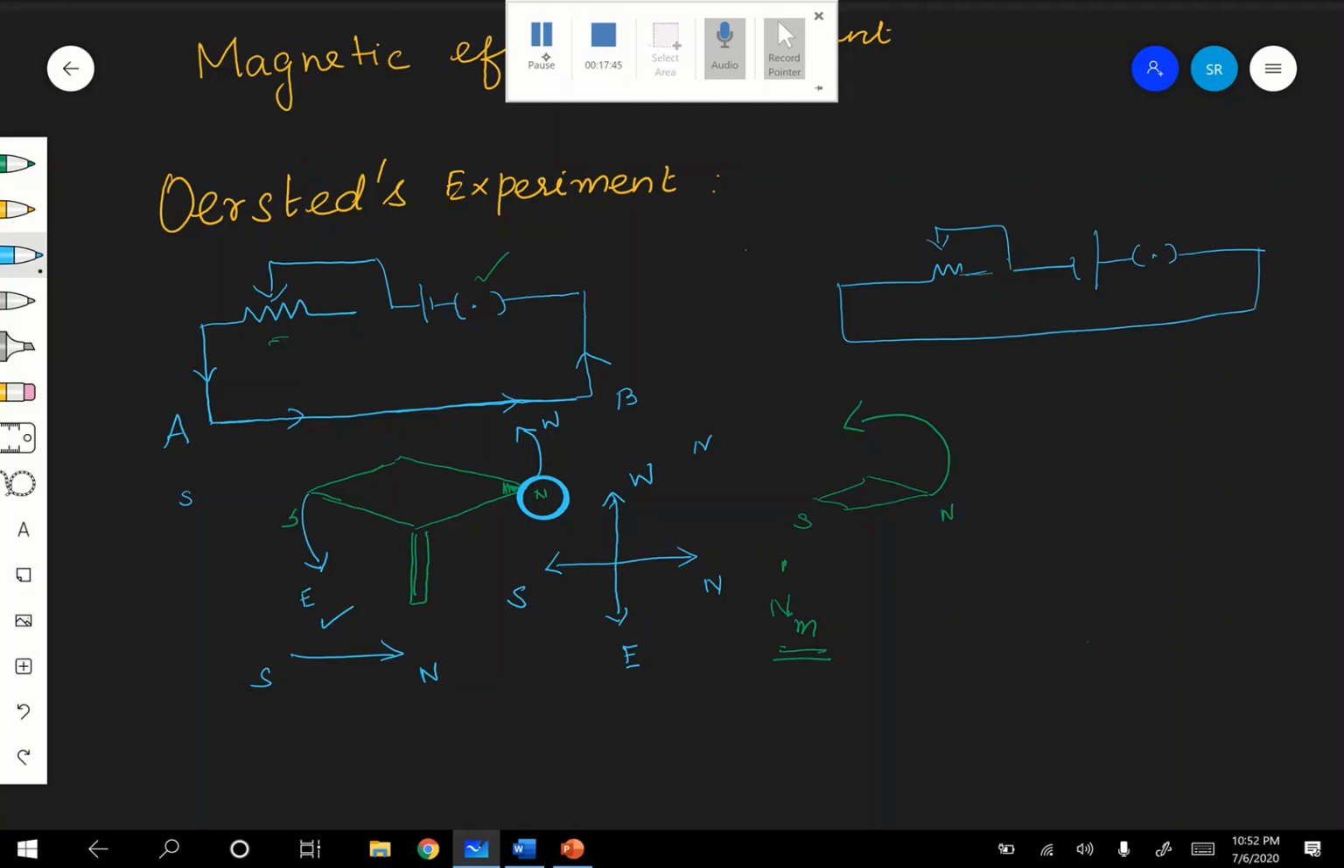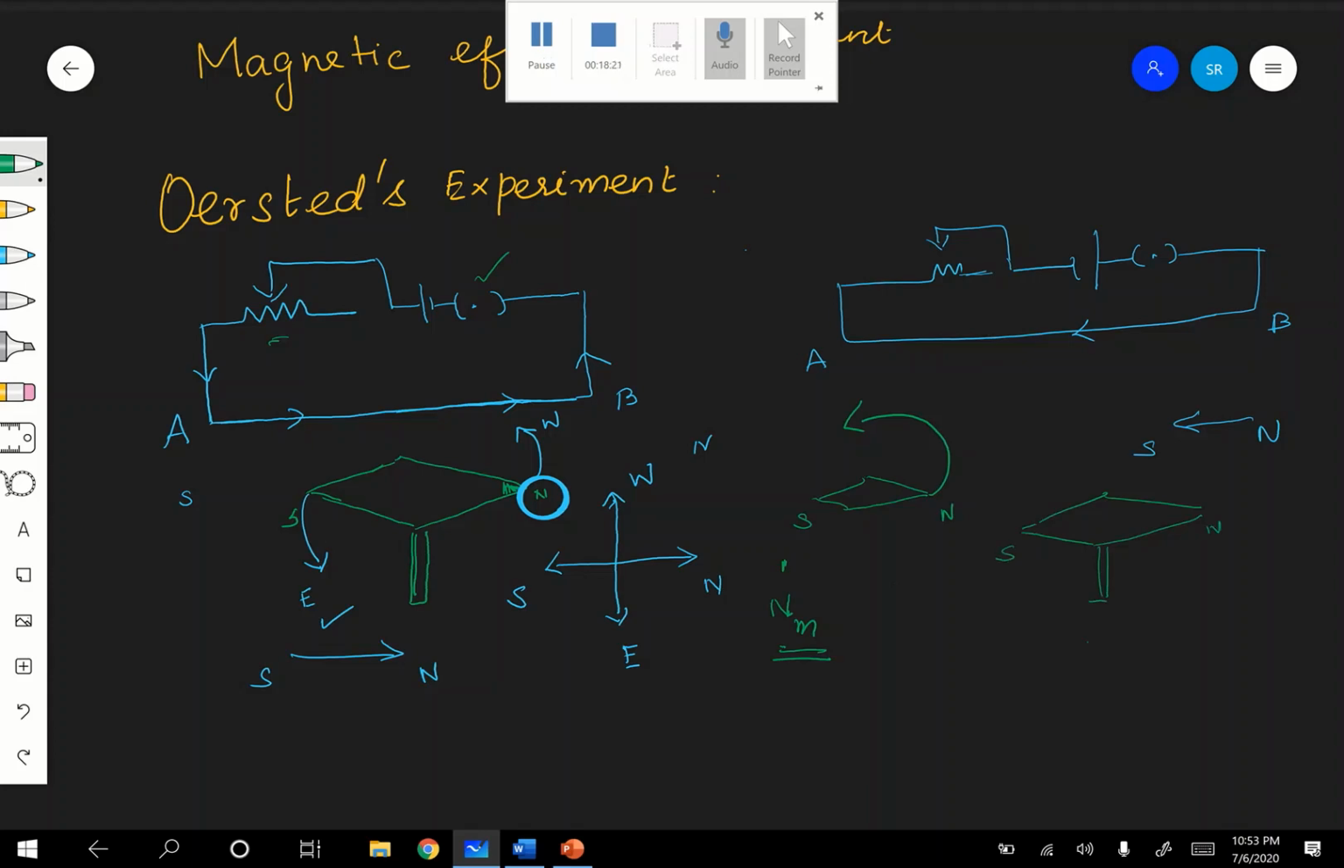Now it is AB, but the current is from B to A. Therefore the current is from south to north, correct? No, sorry, north to south. This direction is north, so north to south. That time what happened? The deflection. Now the needle showed the deflection. How did it show? See, like that. This is south and this is north.